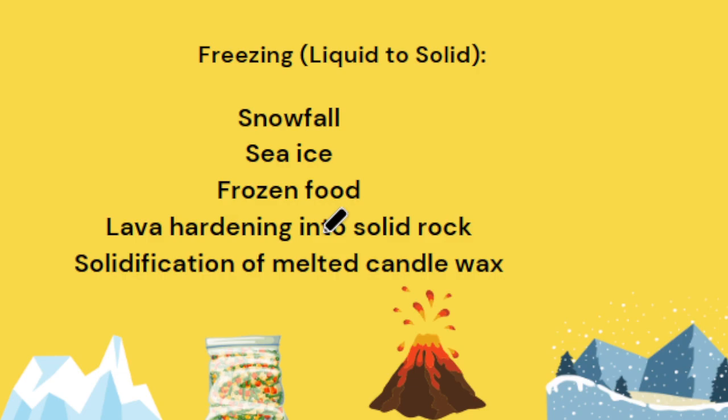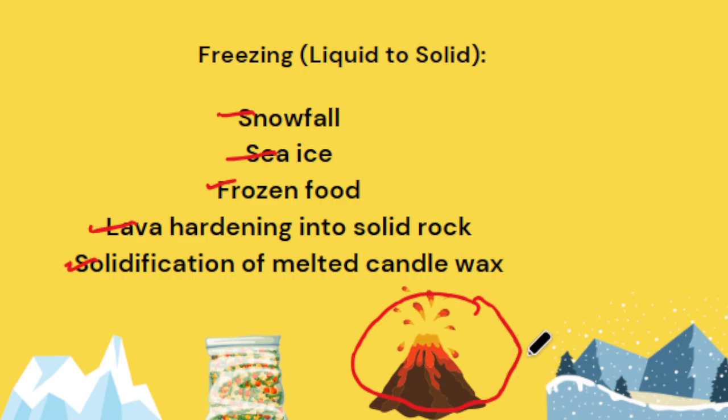The temperature at which this occurs is the freezing point. Some examples of freezing are snowfall and sea ice, frozen food, lava hardening into solid rock, and solidification of melted candle wax.